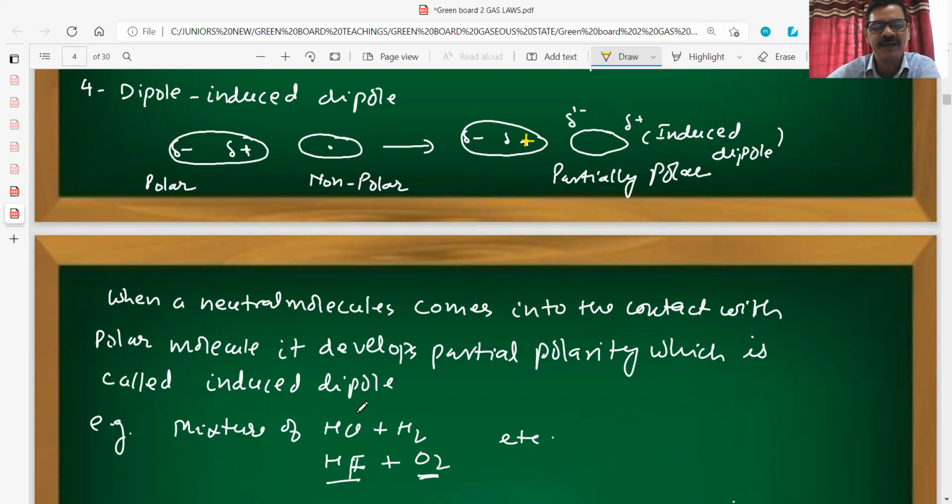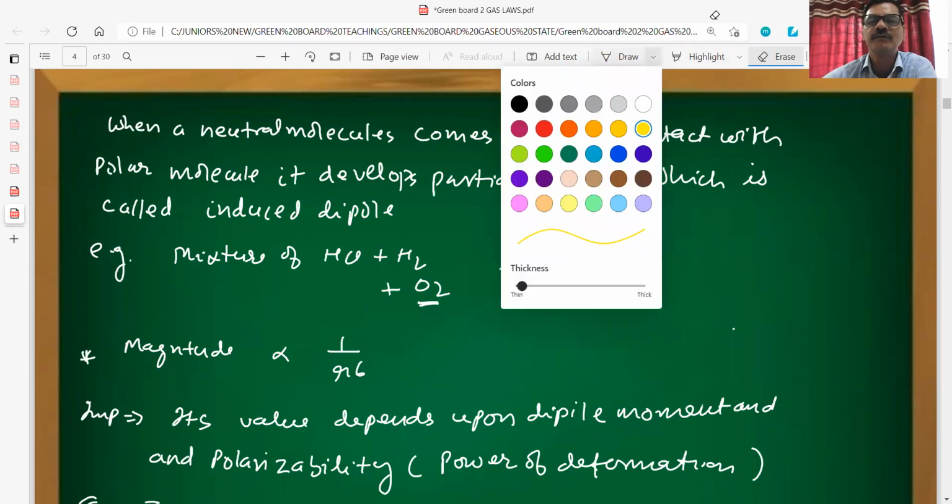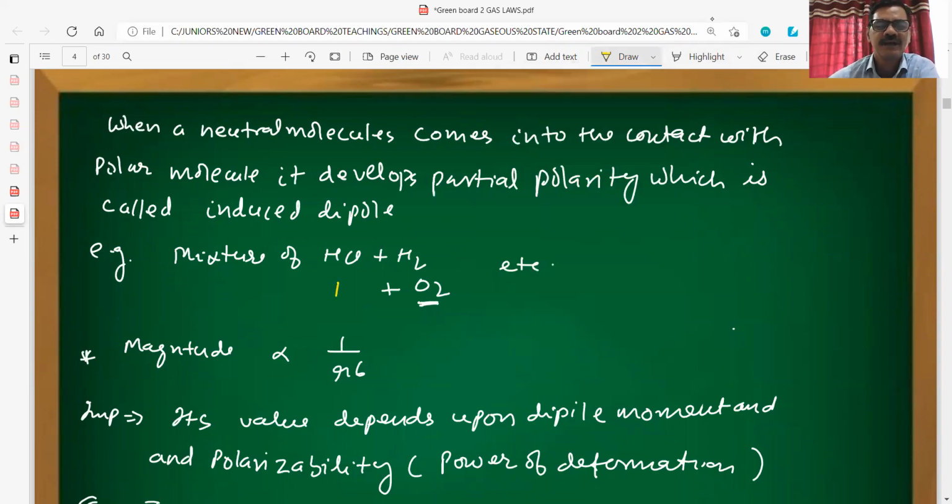For example, a mixture of HCl and H2 gas. In the mixture of hydrogen chloride and H2 gas, we will have a dipole and induced dipole, because H2 is the neutral molecule. Similarly with HF, HF is the polar molecule and O2 is what?